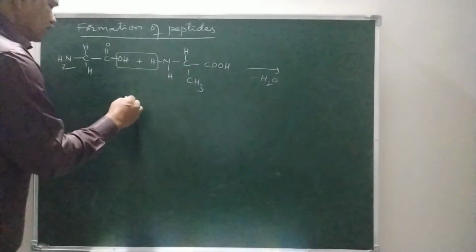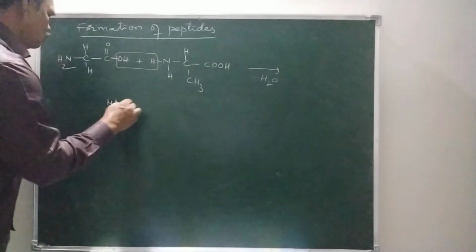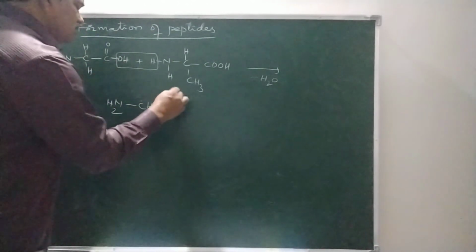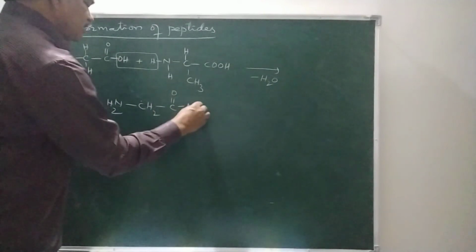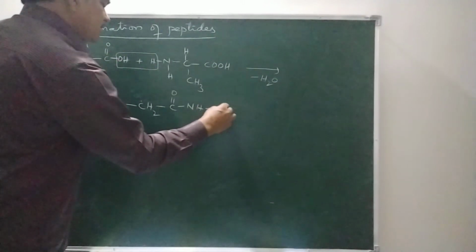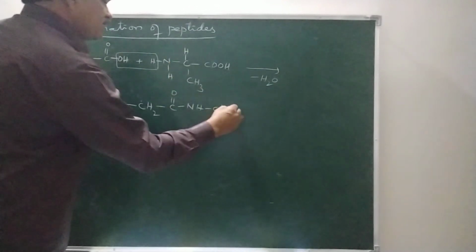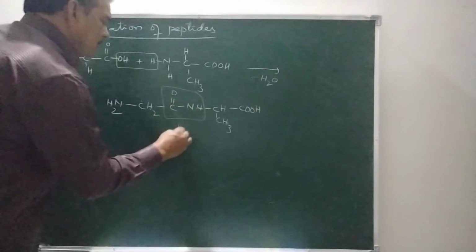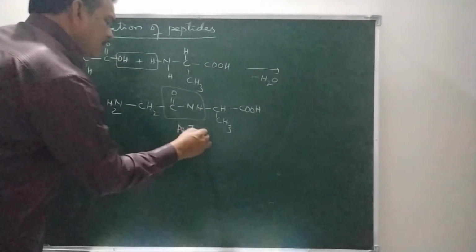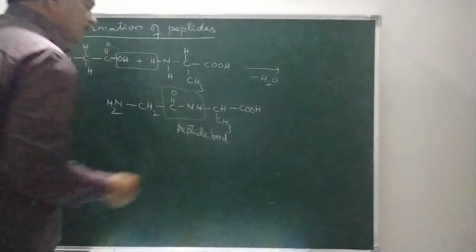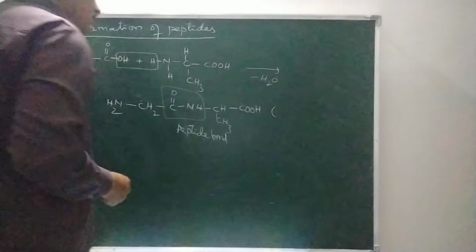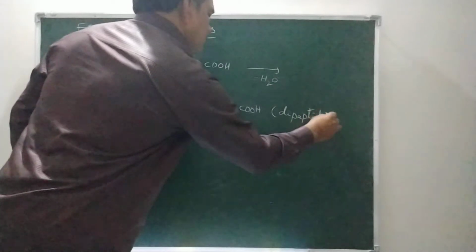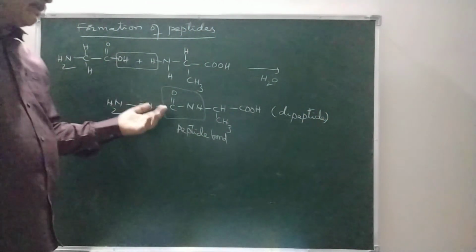How to write the structure of remaining compound? NH2 CH2 CONH CH CH3 COOH. This CONH bond is called peptide bond. And this entire molecule is called a dipeptide.